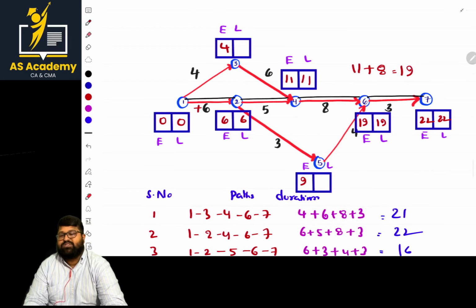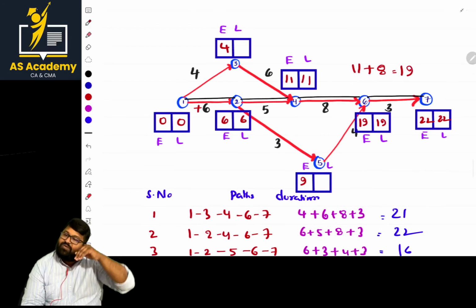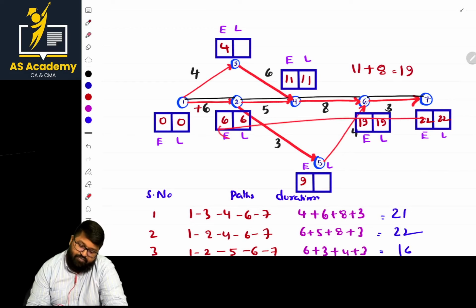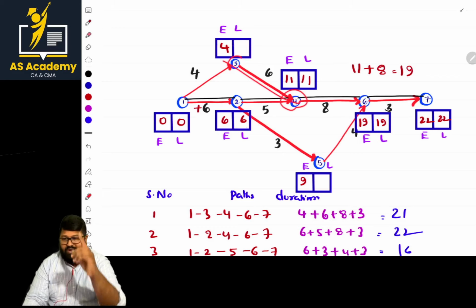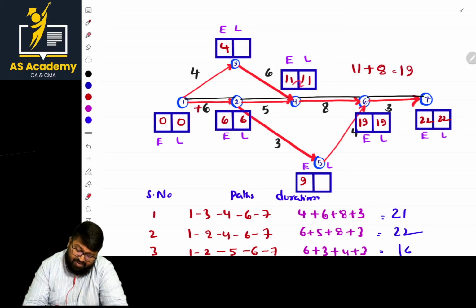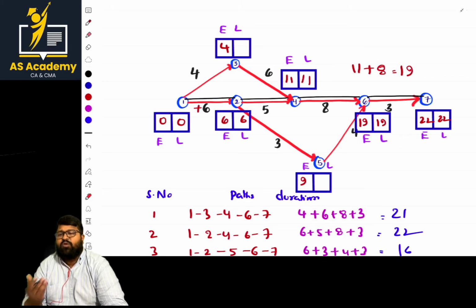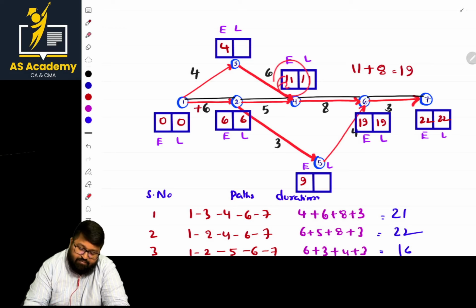Okay, what about L values? L value starts from right to left, so that is in reverse direction. When you are in reverse direction, to reach this point, any alternative path from here to left? Only one path. That is 11. When we are calculating E value, we added the duration, but when we are calculating L value, we deduct the duration. So 11 minus 6. How much is the value? That will be 5.